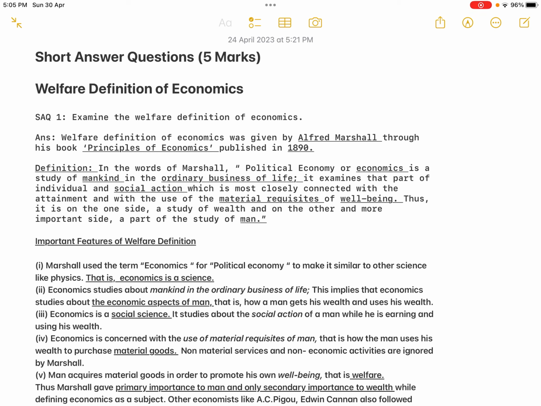The first word which I have underlined is economics, in the first sentence. This implies political economy or economics. Marshall clearly separated economics from politics, because for a long period of time economics was always associated with politics. Economics was not given a separate status.